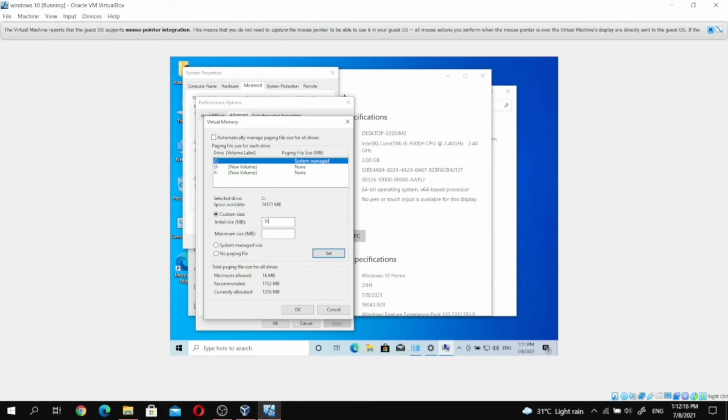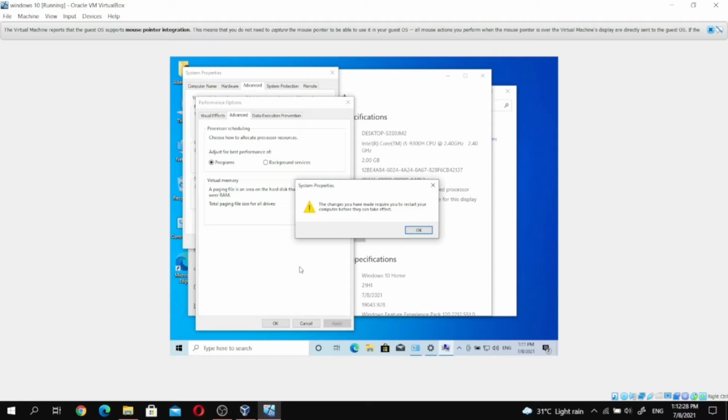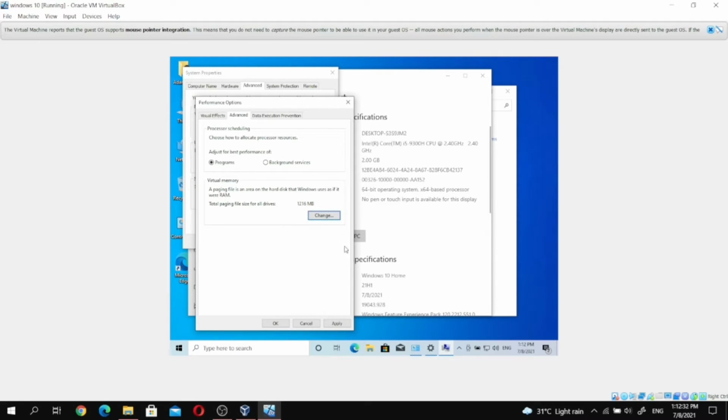For the custom size we choose 1000, and for the maximum size we choose 2000. So save and click OK. Next step we click apply and OK.